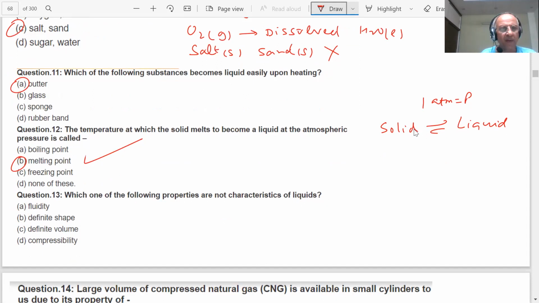Sir, definite shape, option B. Liquids are fluid, that is correct. They have a definite shape? No. They have definite volume, correct. And compressibility, of course, you can compress very little. So what is the correct answer then? B. Okay.